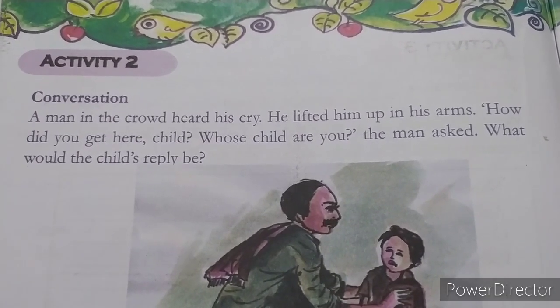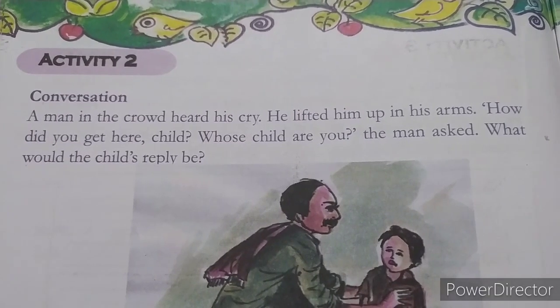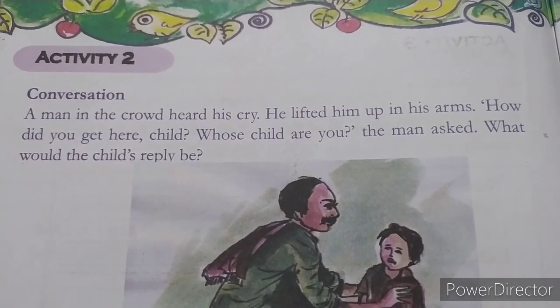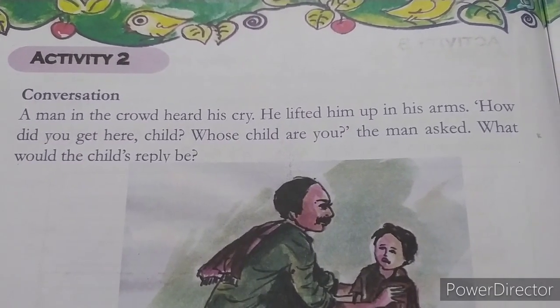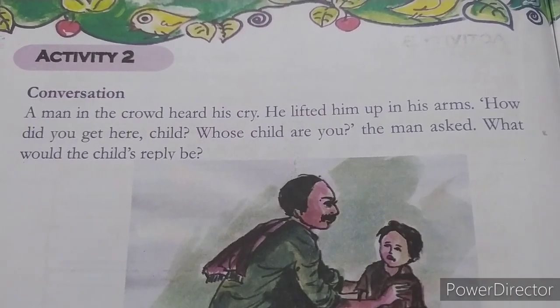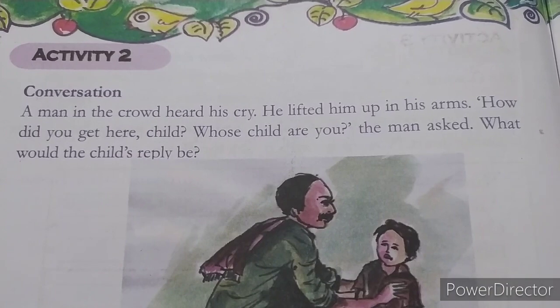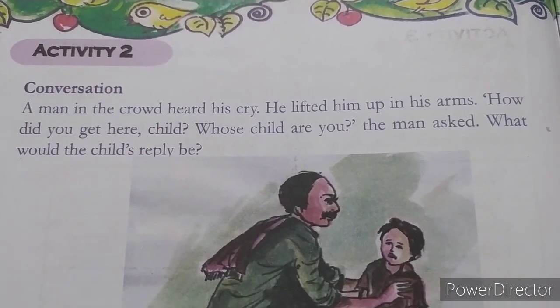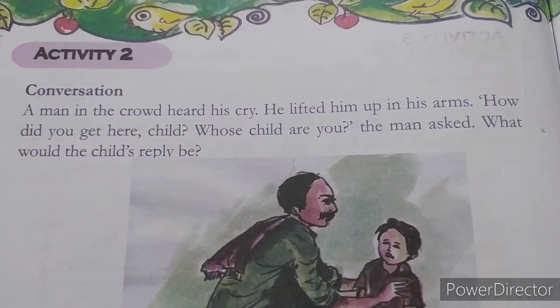Do you remember the context? The child is crying. Why? Because he didn't see his parents when he turned back. So, he was afraid and started crying.